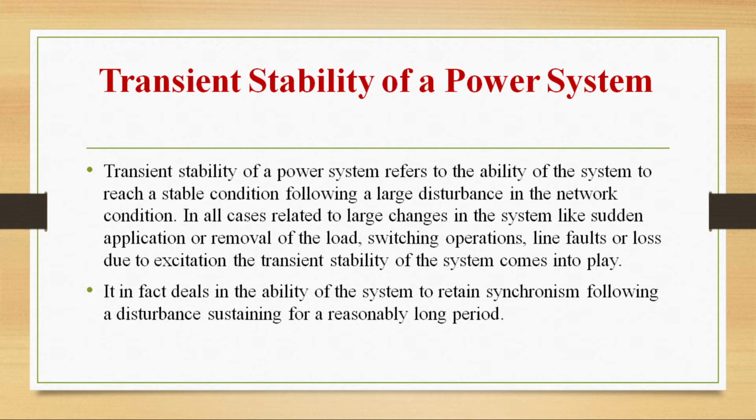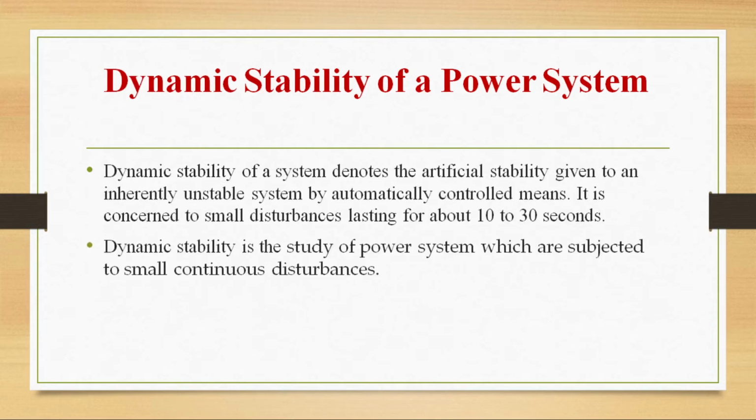In all cases related to large changes in the system like sudden application or removal of load, switching operation, line faults or loss of excitation, transient stability of the system will come into play. So what is transient stability? The ability of the system to reach the stable condition whenever there is a large disturbance occurring in the network. It is in fact dealing with the ability of the system to retain synchronism following a disturbance sustaining for a reasonably long period. Whereas steady state stability was for short period and transient stability for long period.